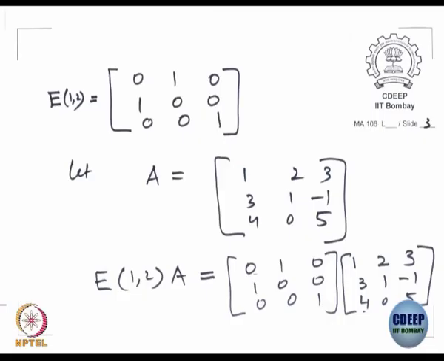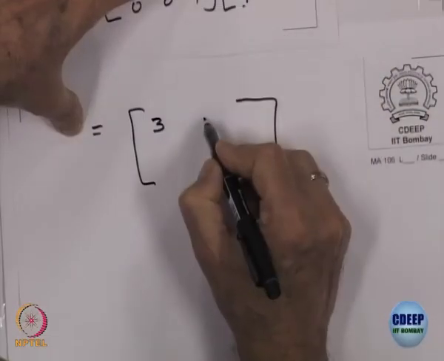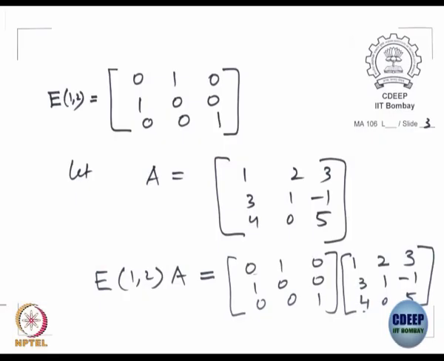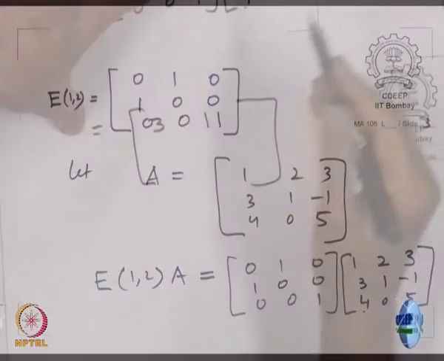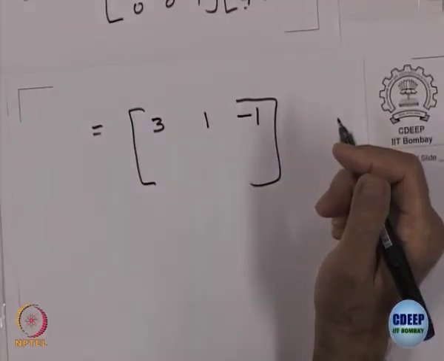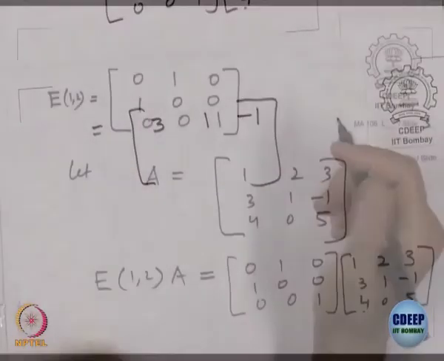This row multiplied by the next column: 0 multiplied by 2 is 0, 1 multiplied by 1 is 1, plus 0 multiplied by 0, so that is 1. What is the next one? 0 multiplied by 3 is 0, 1 multiplied by minus 1 is minus 1, and 0 multiplied by 5 is 0. So, that is minus 1.